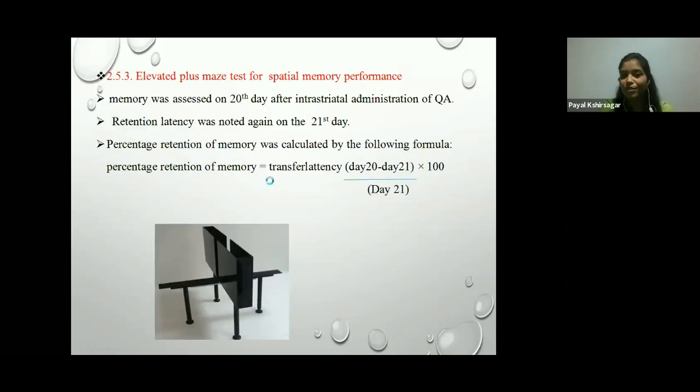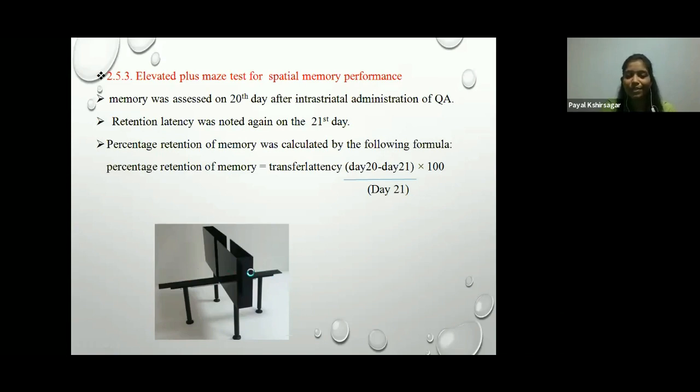Then the elevated plus maze test for spatial memory performance was checked. Memory was assessed on the 21st day after intrastriatal administration of quinolinic acid. Here you can see the apparatus. This is known as the elevated plus maze apparatus, having 2 open arms crossed with 2 closed arms. The arms are crossed with a central square. Then the animals are placed at one end of the open arm, facing away from the central square. Then the activity is measured.